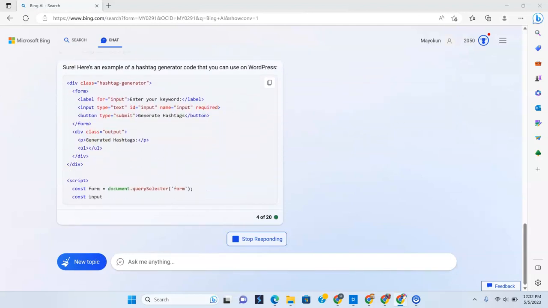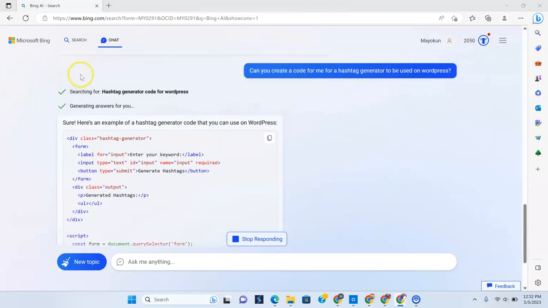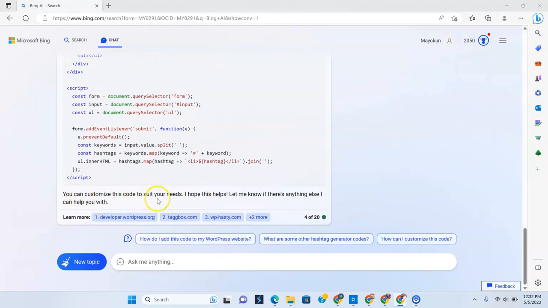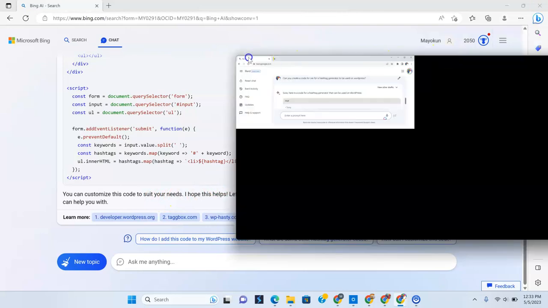Oh, look at that. All right, now it is creating the code, generating answers for you. Sure, here's an example of a hashtag generator code that you can use on WordPress. Look at that. That is so cool. You can customize this code to suit your needs. I hope this helps. Now let's go to Bard and see what happens.